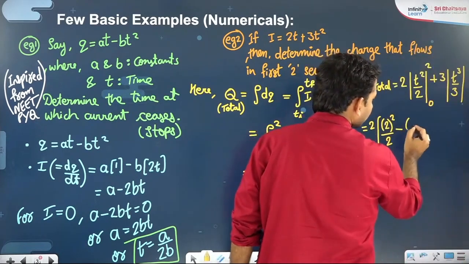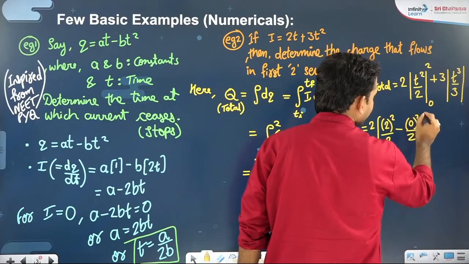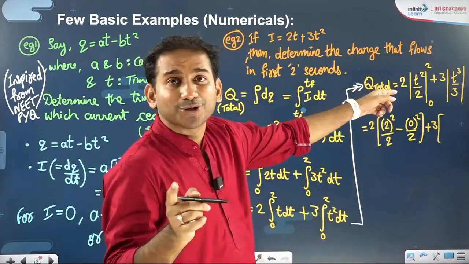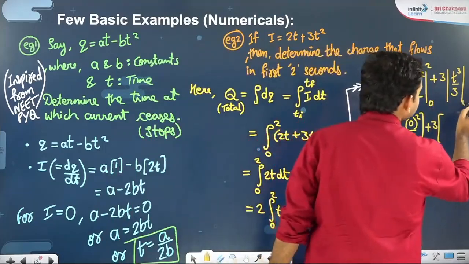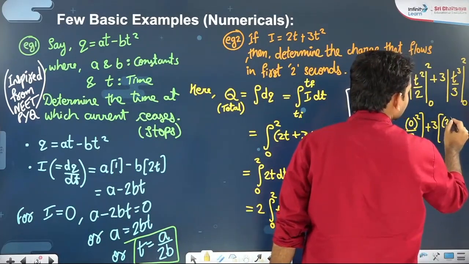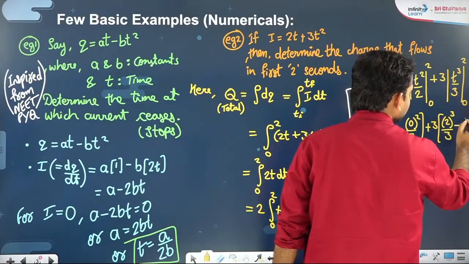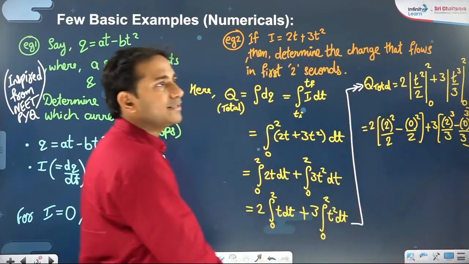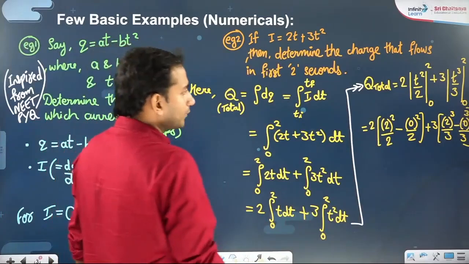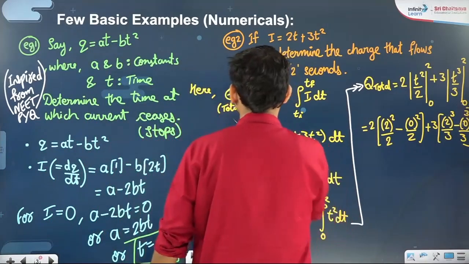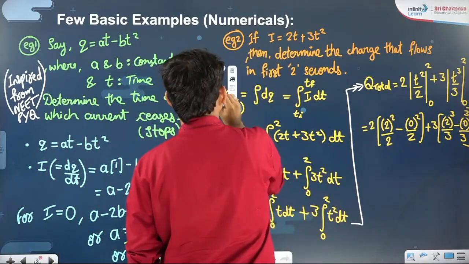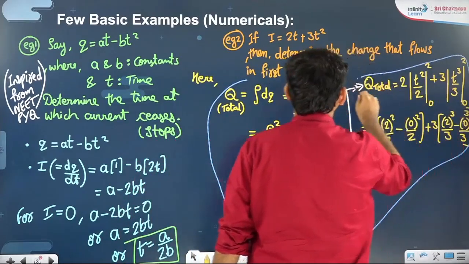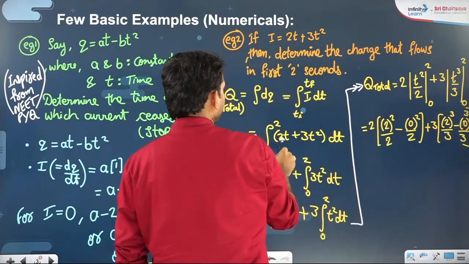So if you put the lower limit, that will be 0 square by 2 plus 3. Similarly, wherever the variable is, put the upper limit. So that will be 0 to 2. That's 2 cube by 3 minus 0 cube by 3. I'll just shift this a bit to the right side so that you can easily look at everything.